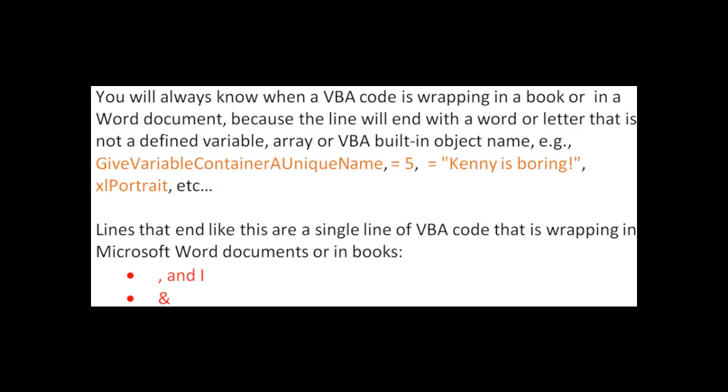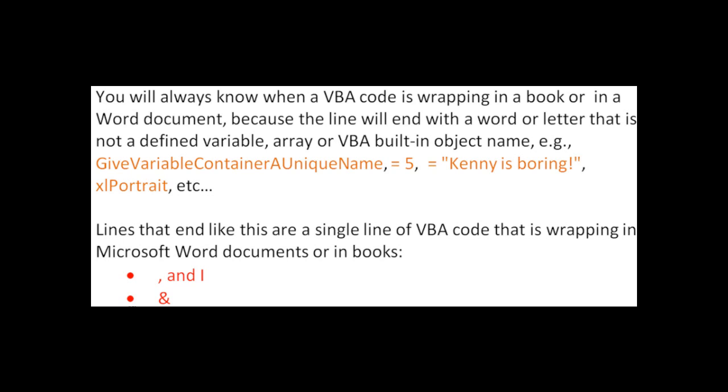You'll always know when a VBA code is wrapping in a book or in a Word document, because the lines will end with a word or a letter that is definitely not a defined variable, array, or a VBA built-in object name. Here are some examples. You've already seen on the slide that preceded this one, where I named a variable, give the variable container a unique name. That is the name of that actual variable that's going to hold something.